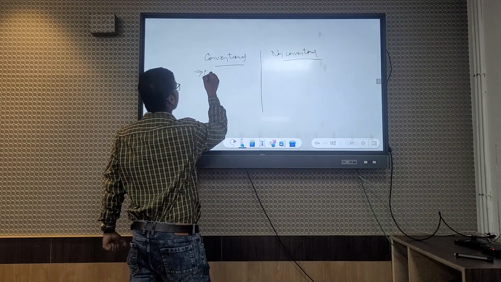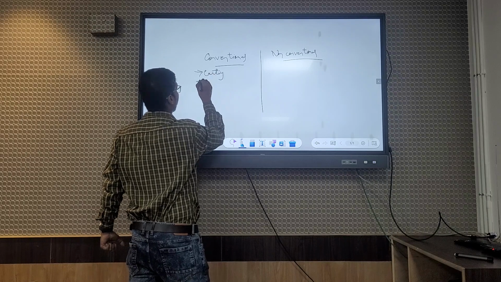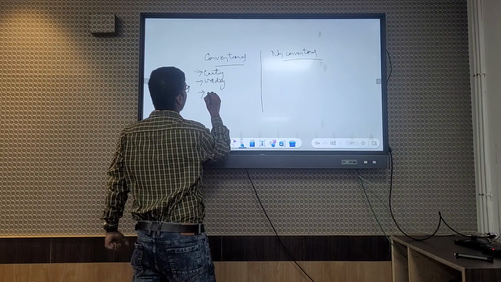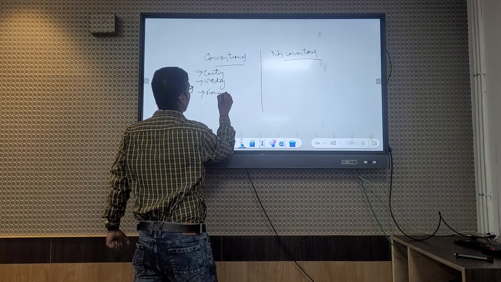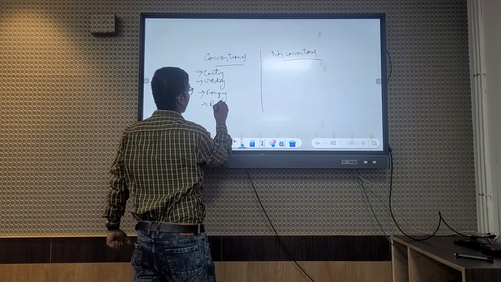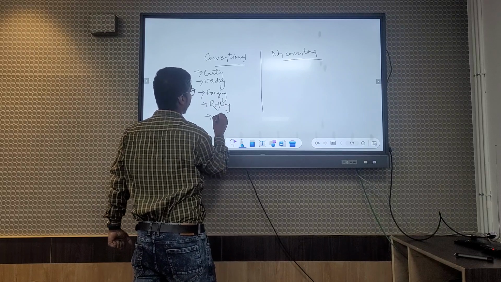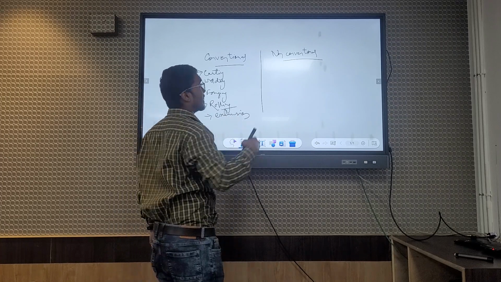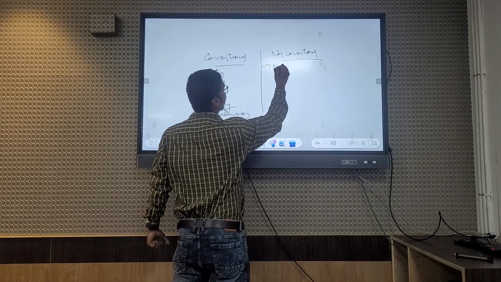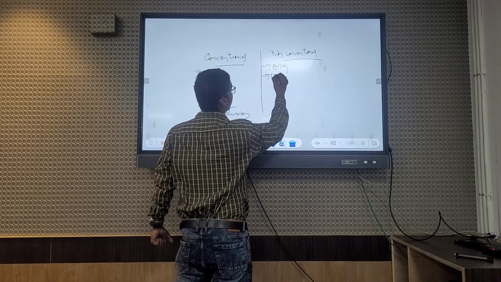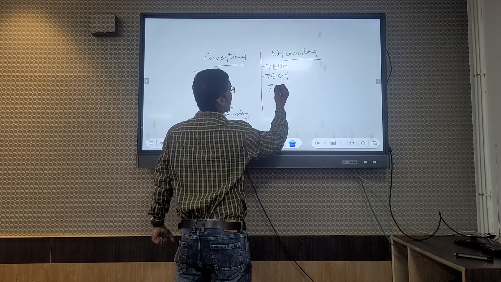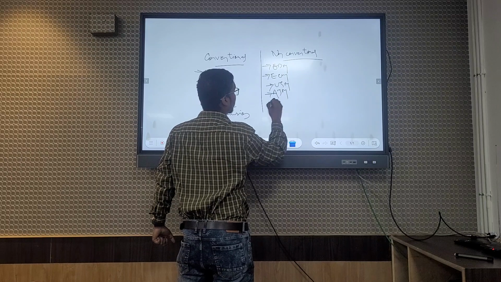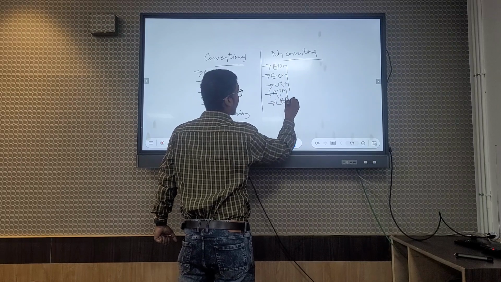In conventional there is casting, welding, or you can say forging, rolling, extrusion, etc. In the non-conventional, what we use: EDM, ECM, USM, AJM, LBM, etc.